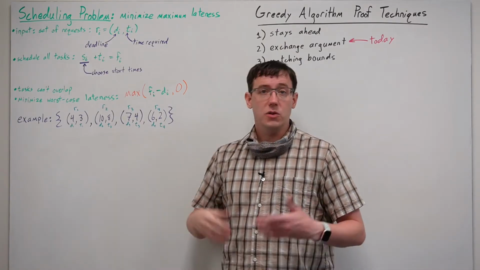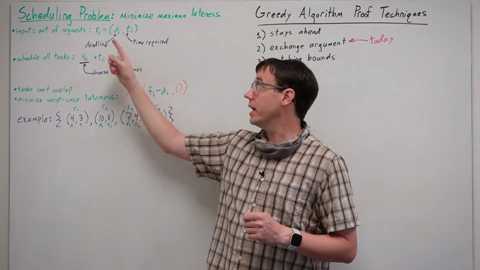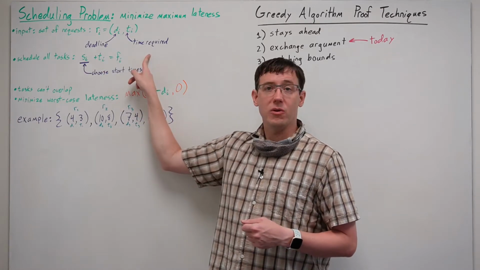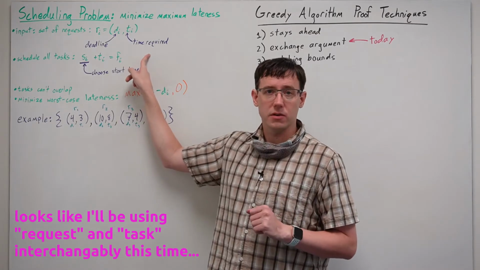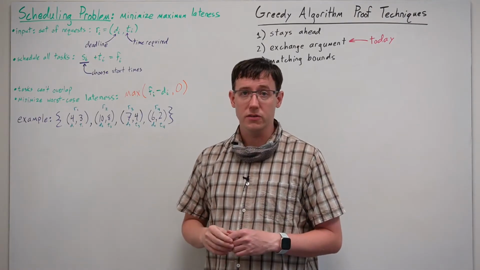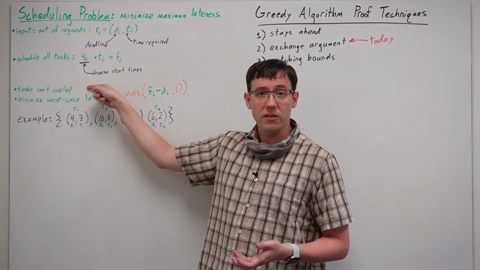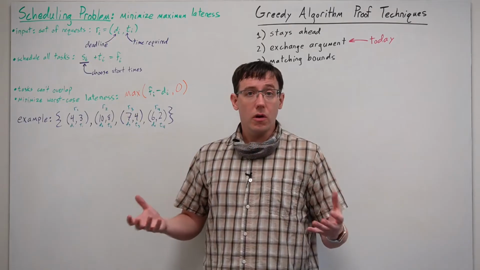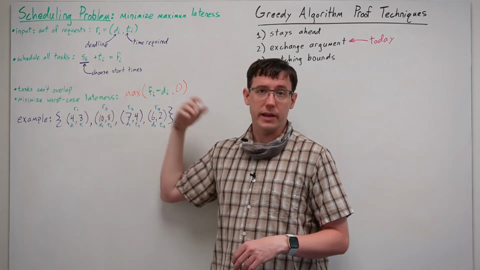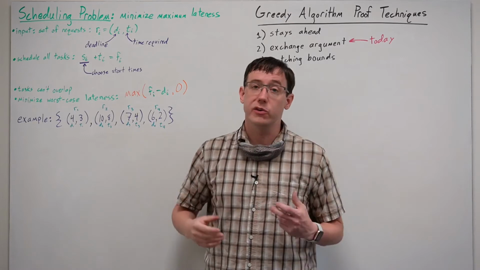with deadlines. So in this problem, we have a collection of requests, but now they are each characterized by a deadline by which they are supposed to be accomplished and an amount of time required to complete each task. Unlike our last scheduling problem, our goal is now to schedule all of the requests by choosing a start time for each such that no two tasks overlap, and our overall goal is to minimize lateness. We will score any given scheduling of the requests by the maximum lateness of any individual task.